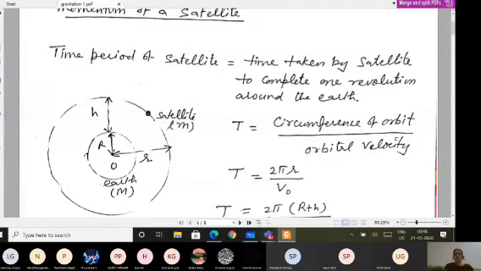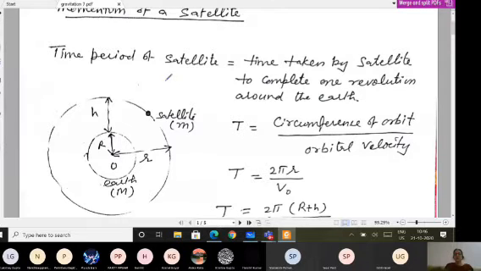Of course, that was square root of GM upon small r. Small r is the distance between the center of the earth and the center of the satellite. We are taking these bodies as point bodies, because you know the universal law of gravitation is valid for point objects or spherical objects. So today we have to find the time period of a satellite.